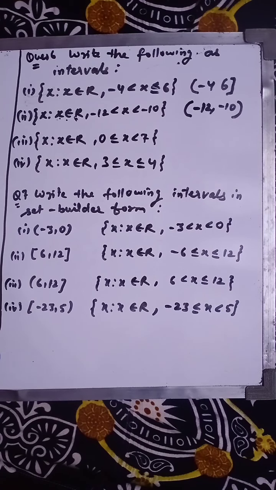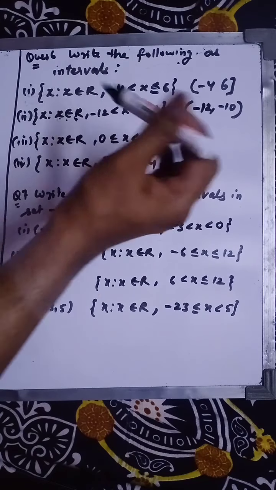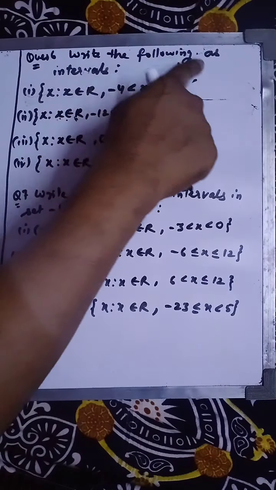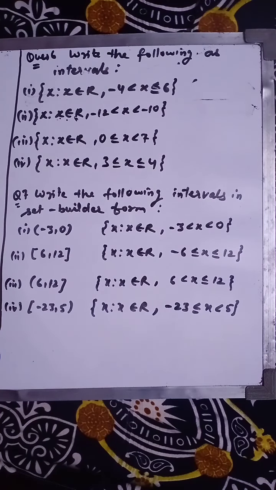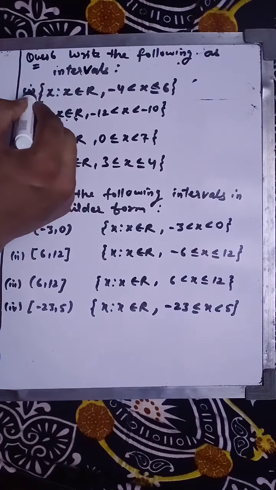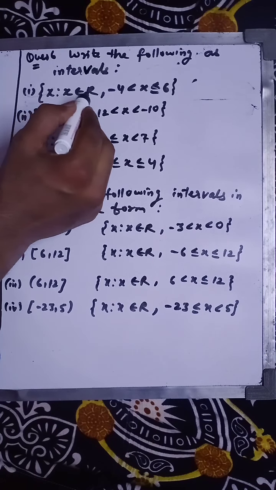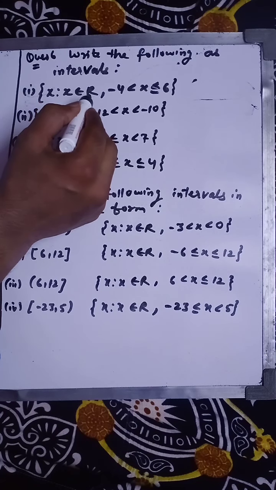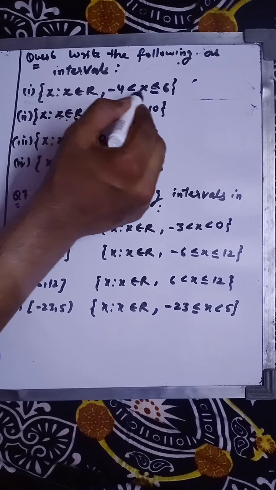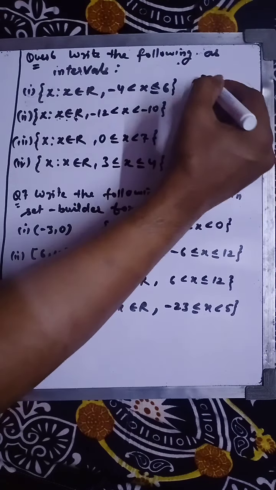Now we have question number 6. Write the following as intervals. Okay, so we have to write all the given data in interval form. So I'm reading the first question. x is a real number and the value of x is greater than -4 and less than or equal to 6.